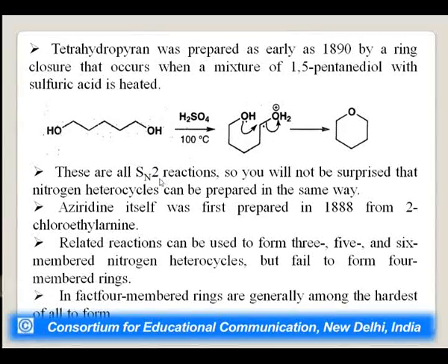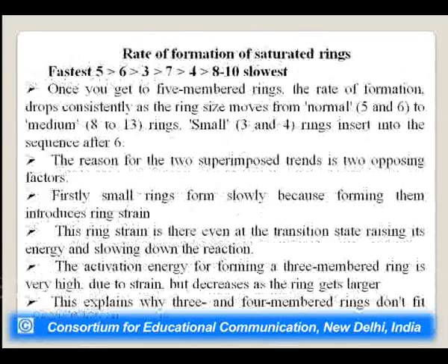These are all SN2 reactions, that is substitution nucleophilic bimolecular. It includes a transition state where bond formation and cleavage take place simultaneously. So, you will not be surprised that nitrogen heterocycles can be prepared in the same way. Aziridine itself was first prepared in 1888 from 2-chloroethylamine. Related reactions can be used to form 3-, 5- and 6-membered nitrogen heterocycles, but fail to form 4-membered rings. In fact, 4-membered rings are generally among the hardest to form.